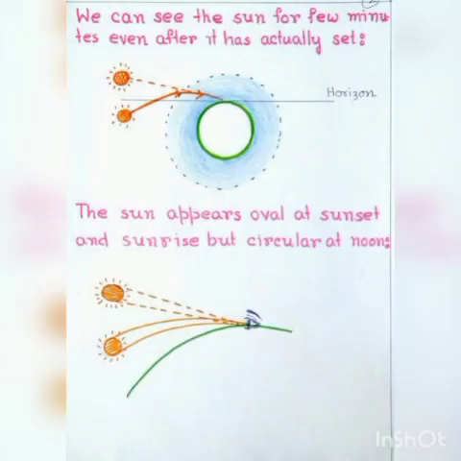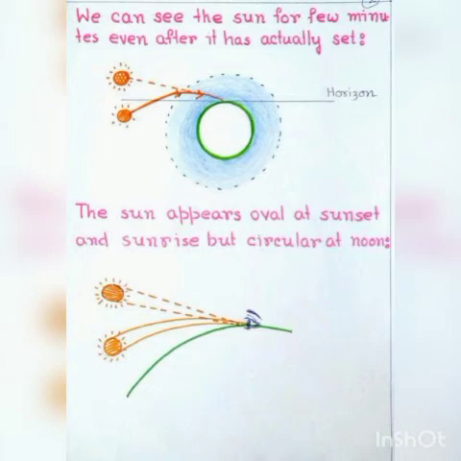Do you know, we can see the sun for a few minutes even after it has actually set? This phenomenon also we can explain with the help of atmospheric refraction. Actually, the sun sets when it is below the horizon in the evening, and the rays of light from the sun below the horizon reach our eyes because of refraction of light through the atmosphere.